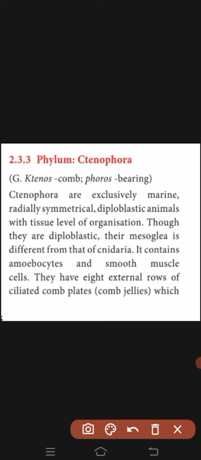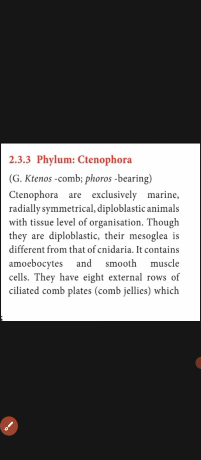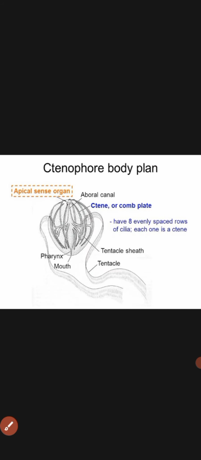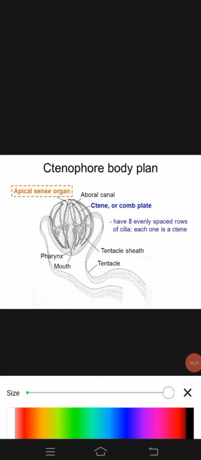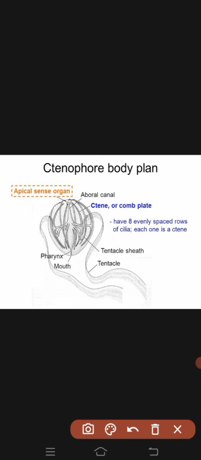They have 8 external rows of ciliated comb plates. Let me show you the structure of the 8 external rows. This is the body plan of ctenophore. They have actually 8 comb plates. Let me show you that. We have these rows as 8 rows. This is called 8 external rows.